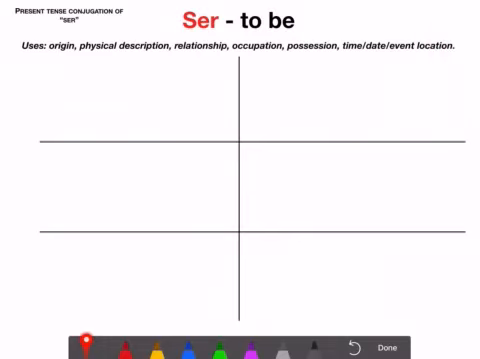And that's a tricky one. Event location, because usually you think of location as being a conditional thing. But when you're talking about an event's location, like the party is at the school, you would say es, not está, because you're talking about where an event is located, the essence of the event. Kind of tricky. So let's look at conjugation.